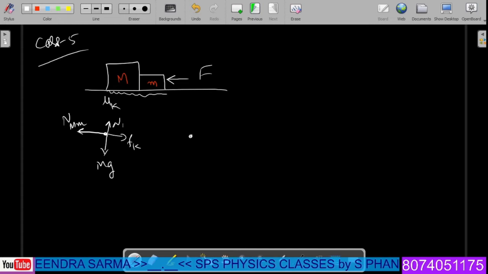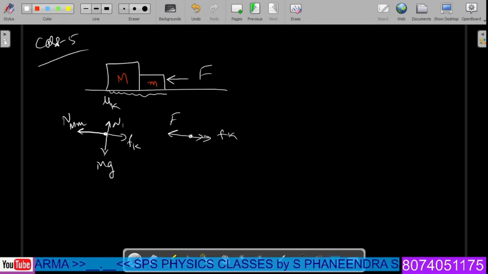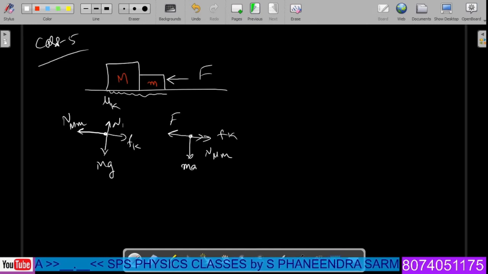For the next case, for the small block, we can consider this is the direction of applied force. Listen carefully, this is the direction of applied force on the small block. And in this direction, we have kinetic friction Fk, and along this direction, normal reaction N between M and m will be there, followed by small mg, the gravitational pull, and N2 is the normal reaction for this particular case. Now we prepare the equations.